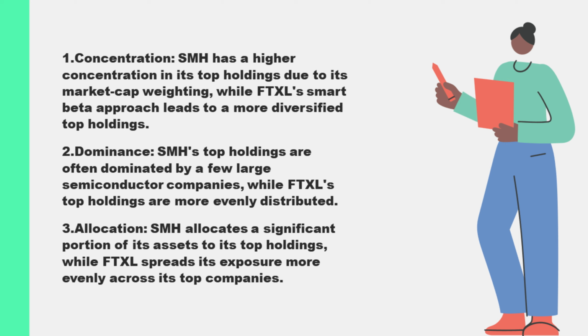For SMH, which tracks the MVIS US-listed Semiconductor 25 Index, the top holdings are heavily concentrated in a few major semiconductor companies. The largest holdings typically include industry giants like Taiwan Semiconductor Manufacturing Company, TSMC, NVIDIA, and Intel.